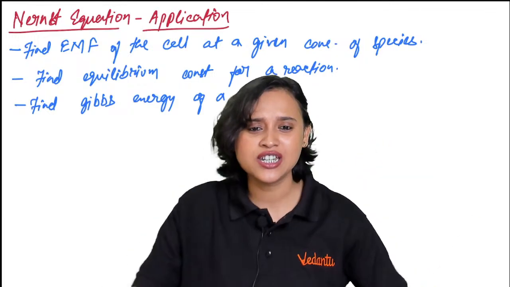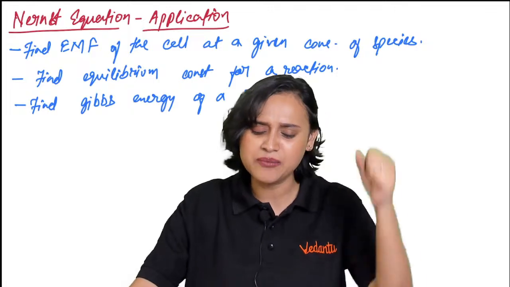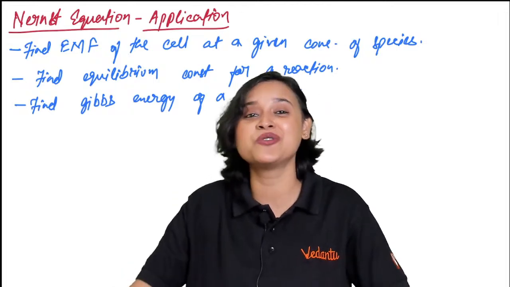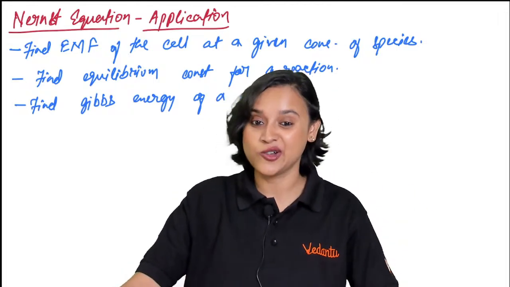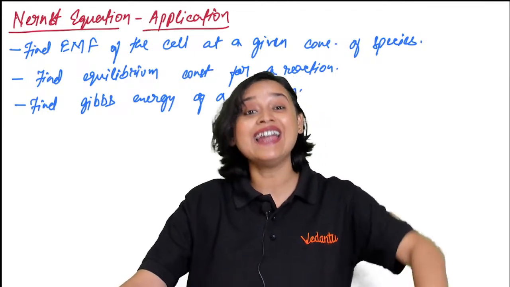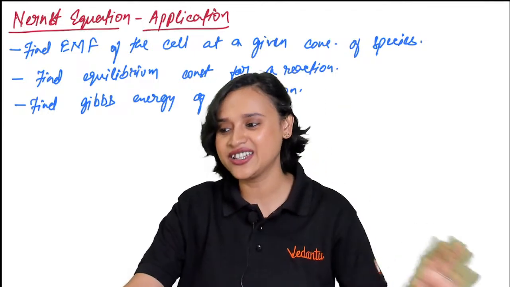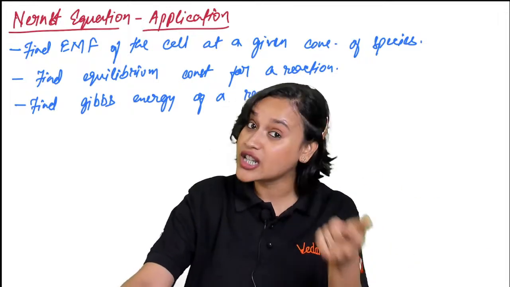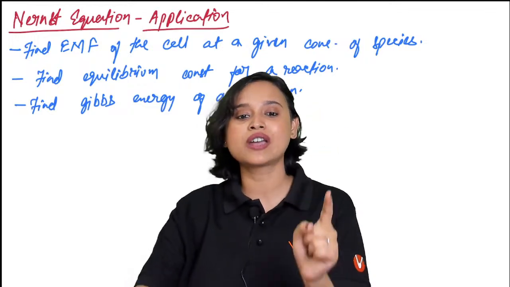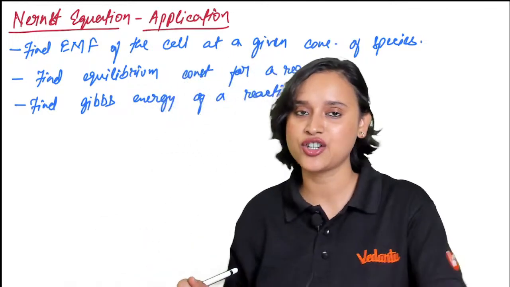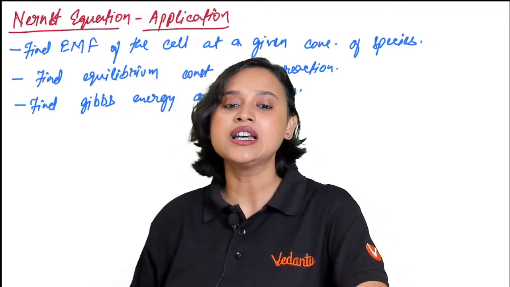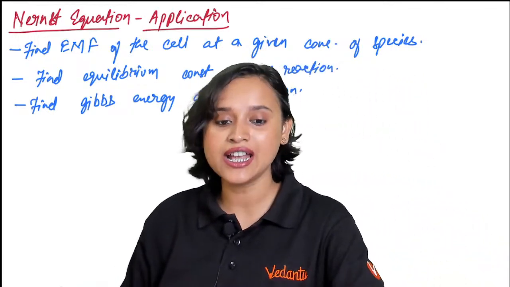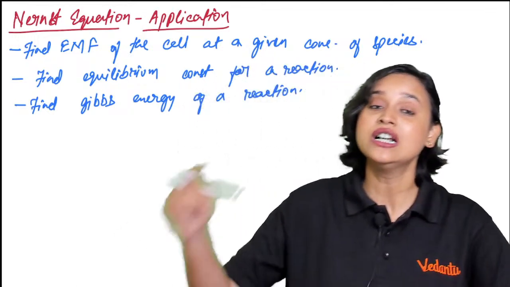So yes, this question may definitely arise in your mind: ma'am, why are we studying the Nernst equation? Because it does have application, and the application is that you can figure out the EMF of the cell at any given concentration. You can find the equilibrium constant for a reaction, which I've just told you. And you can also calculate the Gibbs energy of a reaction. How do you do that, everybody? Delta G is equal to delta H minus T delta S, and I've just told you that it is.